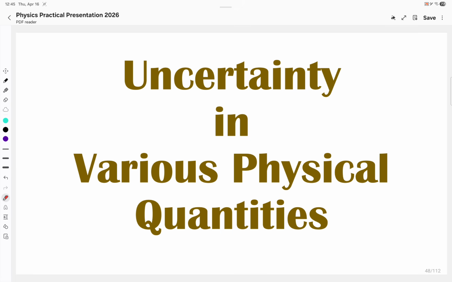I have witnessed many physical quantities in paper 3 where the examiner expects the candidate or experimenter to write down the percentage uncertainty as well, and it comes with a proper idea I have just mentioned in the previous slide. So guys, buckle up. I am discussing one by one the possible ways how the percentage uncertainty must be provided in the script of the question paper.